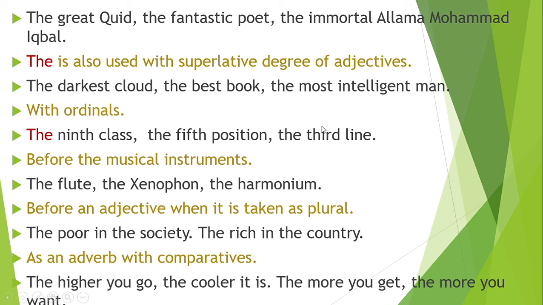So with ordinals we write the definite article the. Before the musical instruments, the flute, the xylophone, the harmonium, we write the with musical instruments.